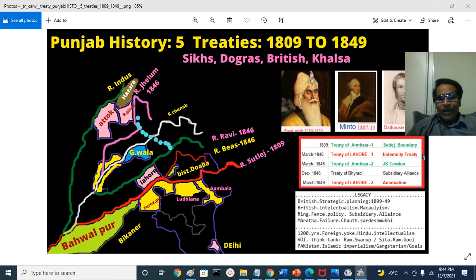Henry Montgomery Lawrence, the agent of the Governor General of East India Company Bahadur at Fort William, that is on the bank of the river Hooghly or Bhagirathi in the Ganga Delta or Bengal area, is now the chairman of the Regency Council. He controlled the council members because he is the one who appointed them. He is the chairman. They have to report to him. And the British will leave the Punjab territory when the Maharaja gains the majority.